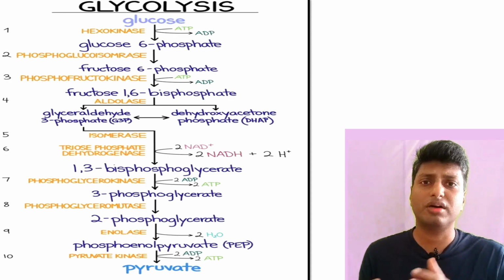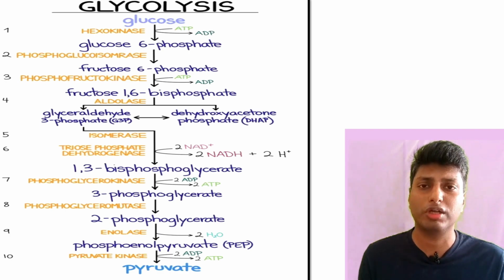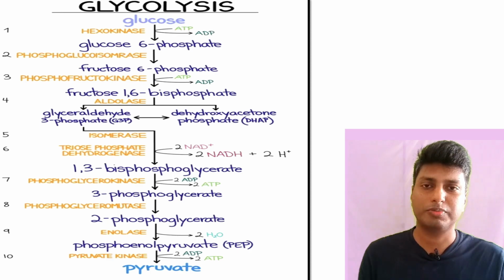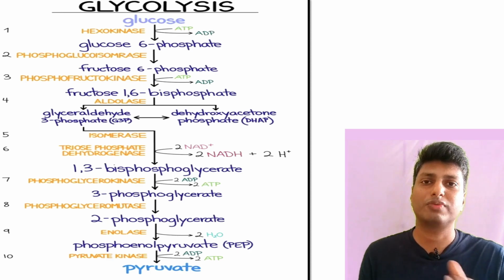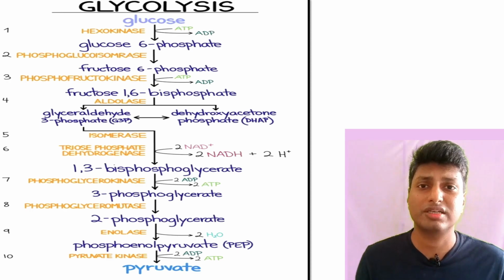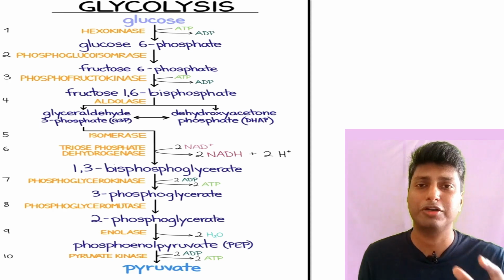So basically after this reaction, that is when fructose 1,6-bisphosphate gets broken down into 2 molecules, immediately DHAP gets converted into 3-PGL, and that's why after this reaction we are going to count 2 molecules of PGA, right? So in this reaction, fructose 1,6-bisphosphate has broken down into two molecules. This reaction is also called a cleavage reaction, and this reaction takes place in the presence of an enzyme aldolase. So now, dear students, we have two molecules of 3-PGL.